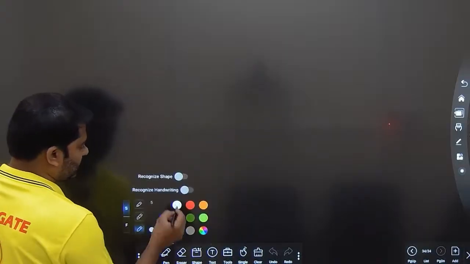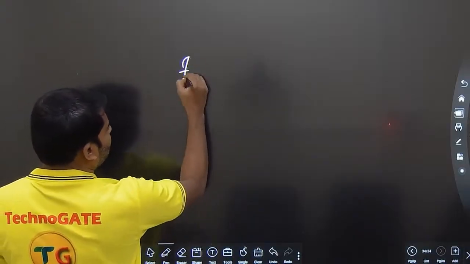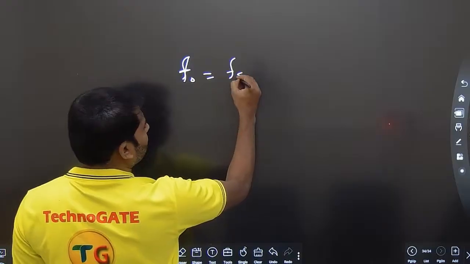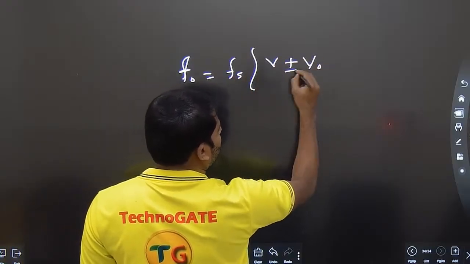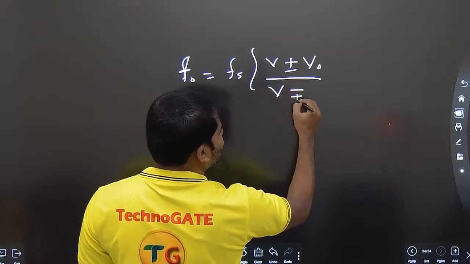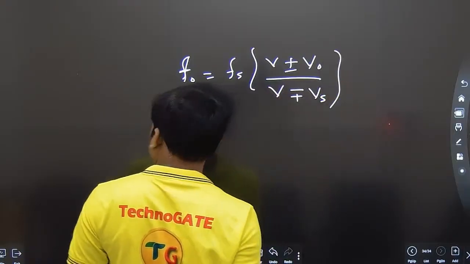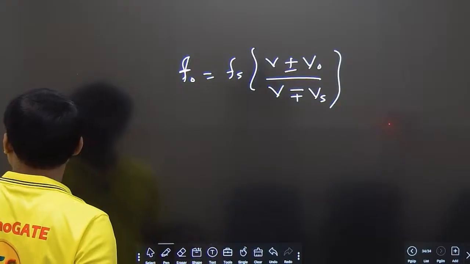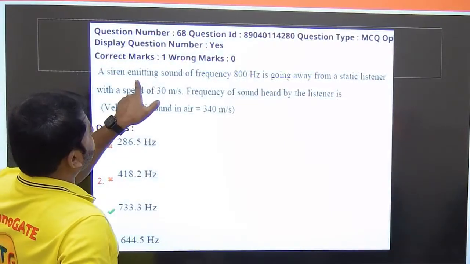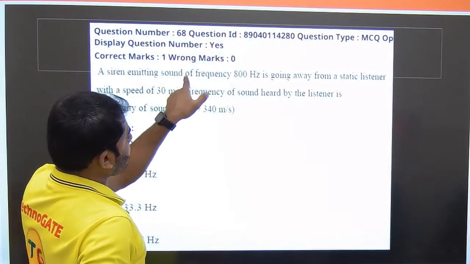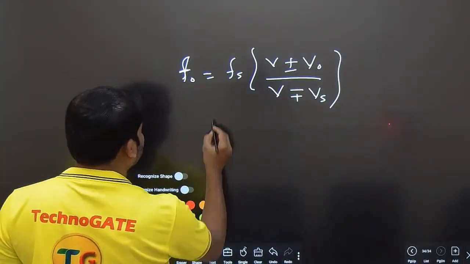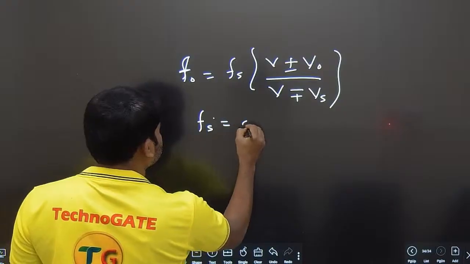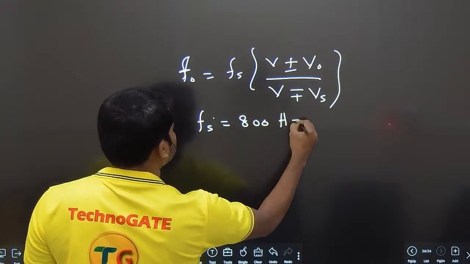It is from Doppler effect. In Doppler effect, we know apparent frequency f0 is equal to fs into (v plus or minus v0) by (v minus or plus vs). In this question they said the siren is emitting a sound of frequency 800 Hz, so fs is equal to 800 Hz.